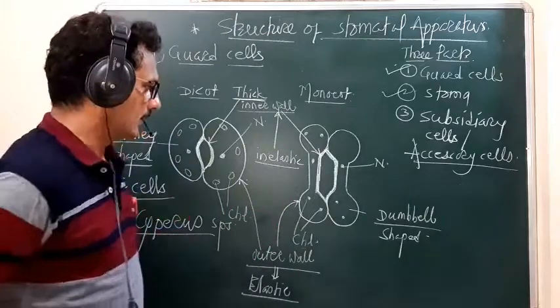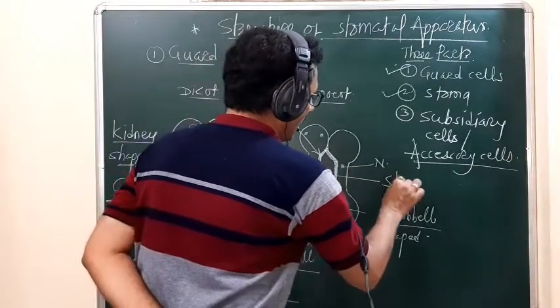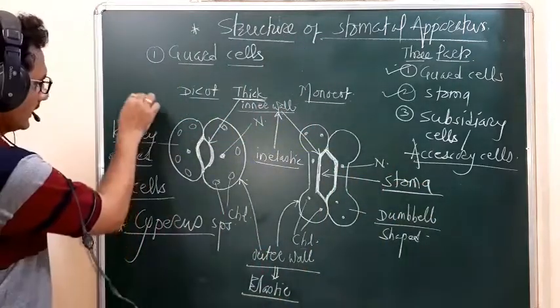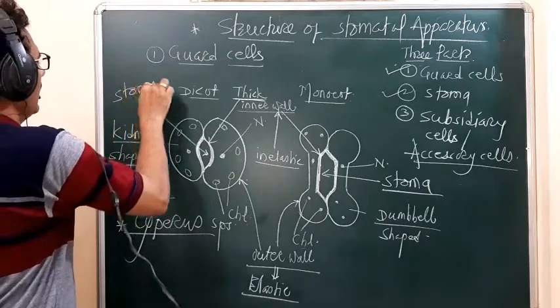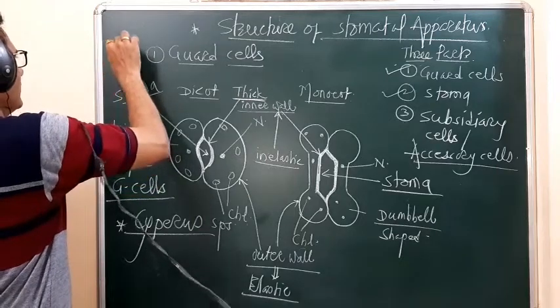This opening is called the stoma. In this dicot, this opening is called a stoma, and this stoma is elliptical.